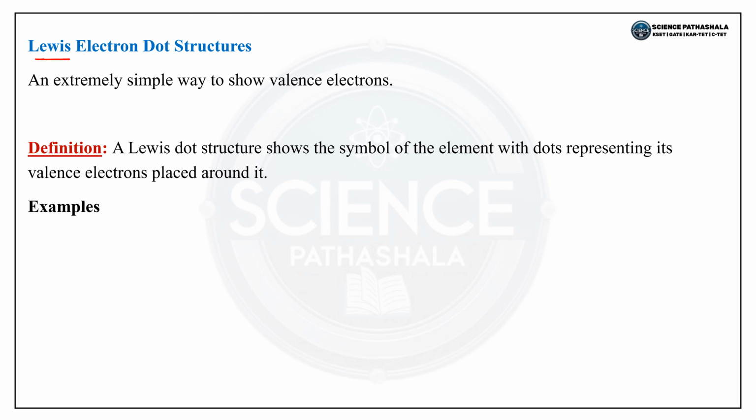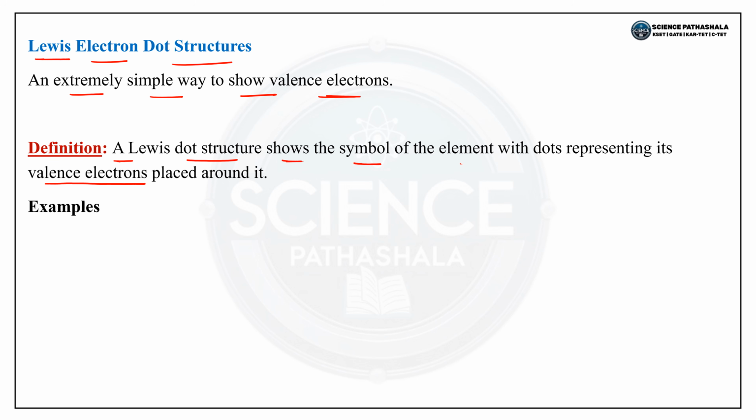The next is Lewis electron dot structures, an extremely simple way to show the valence electrons. A Lewis dot structure shows the symbol of the element with dots representing its valence electrons placed around it.